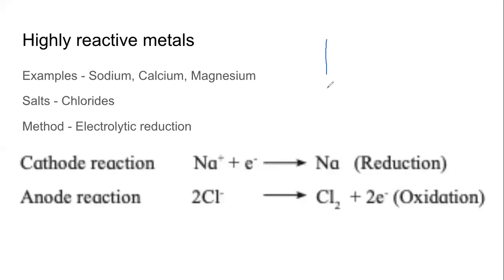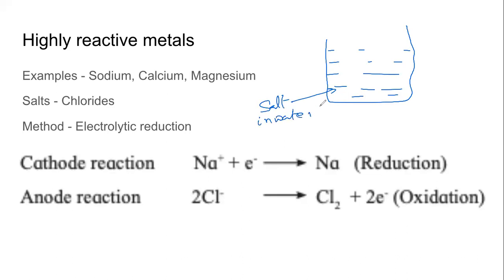When we say electrolysis, we should remember a container with some solvent. This is a solvent of the salt. This is the salt in water. In this case, it can be a solution of sodium chloride or calcium chloride or magnesium chloride. Then you should remember 2 electrodes. Then you should remember them being connected to a power source, an electrical power source.